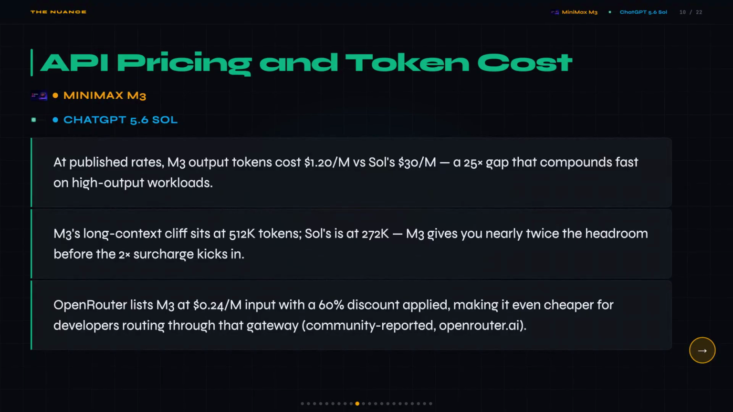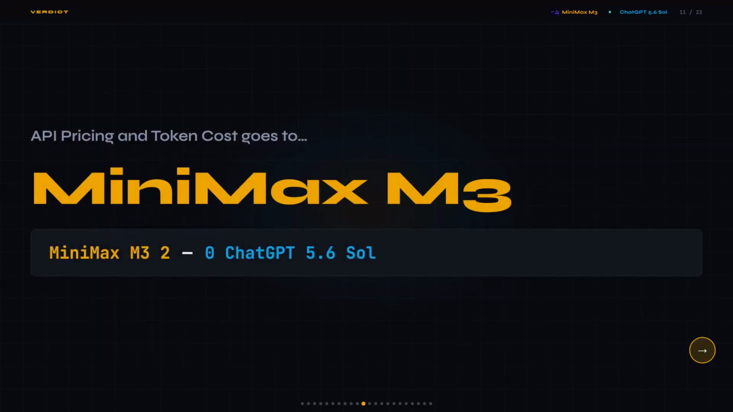To be fair, Sol's pricing is harder to pin down from official sources than M3's, and if you're running standard length requests under 272,000 tokens, Sol's billing is at least predictable within that range. So the gap is real, but if reasoning quality genuinely matters more than cost for your use case, the price difference might just be the cost of doing business. M3 wins this one, and it's not close.